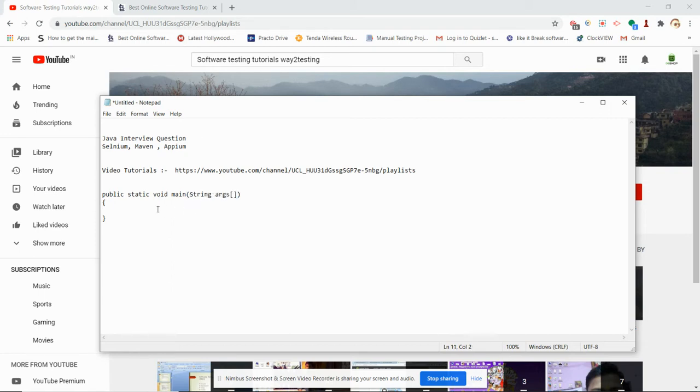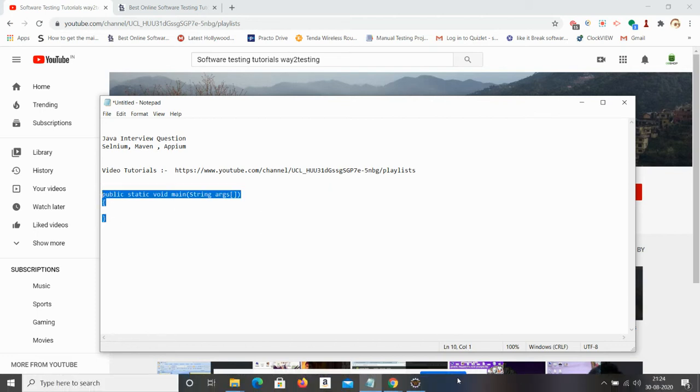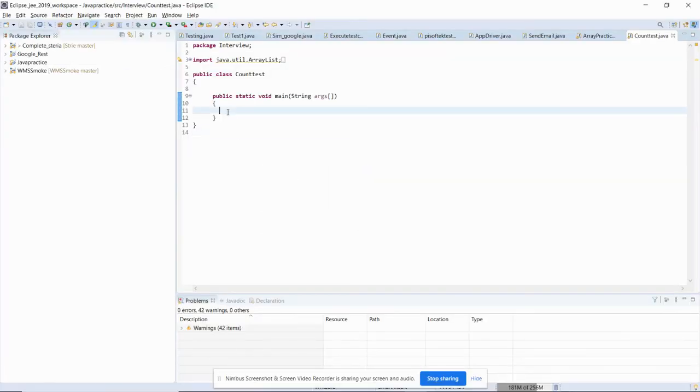Now the main question is: can we manipulate something or not? Let me show you. Suppose I have created a simple class, and I have a main method. Inside that I have a System.out.println saying "interview practice". So this is the program. If I run it, it will simply print this value.